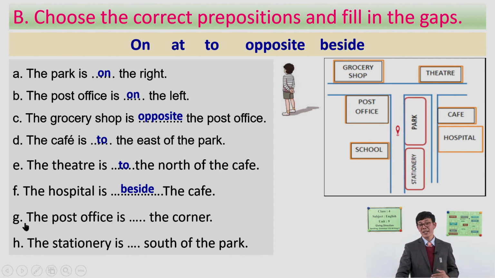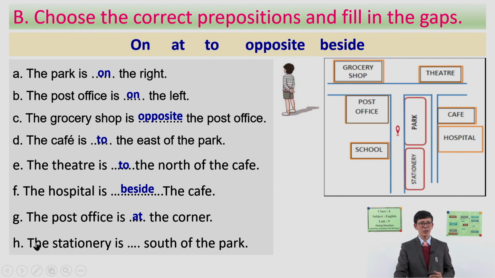Now what about the next? The post office is. Okay, here is the post office, so you can talk. Post office, the corner. Which preposition is suitable here? The post office is. Did you guess? Okay, here is the post office. Look at here. It is the corner, right? So you can say the post office is, very good. The post office is at the corner. Okay, this is what we use the preposition there, at. The post office is at the corner.